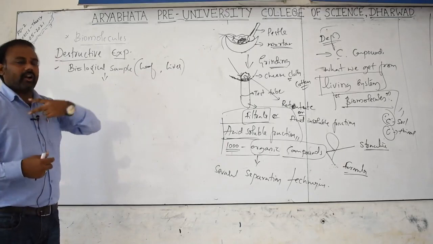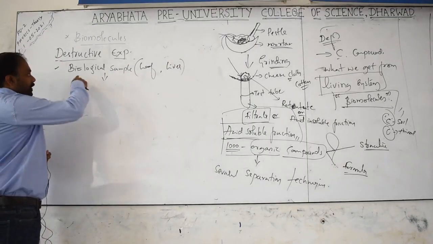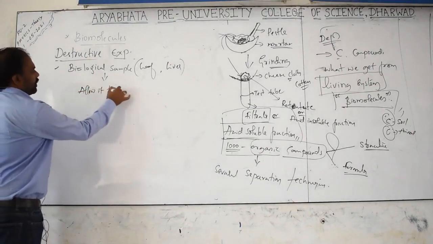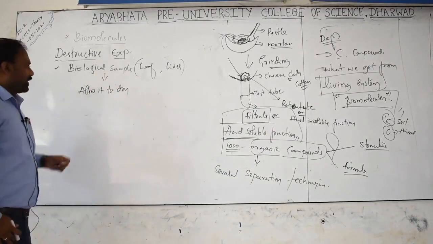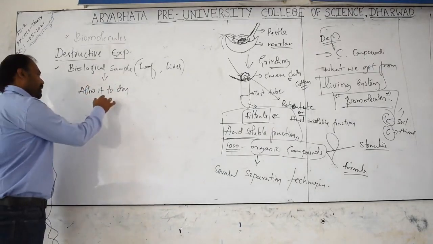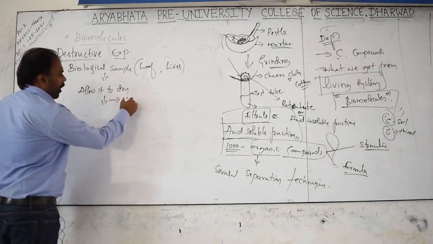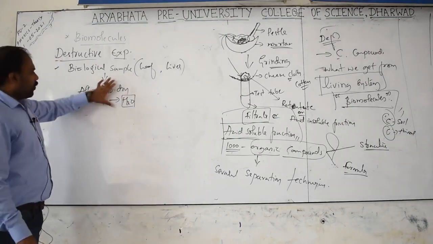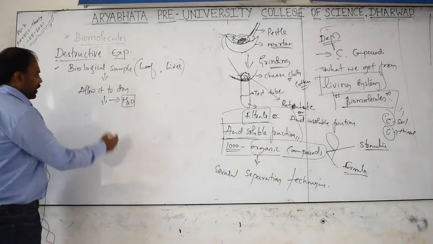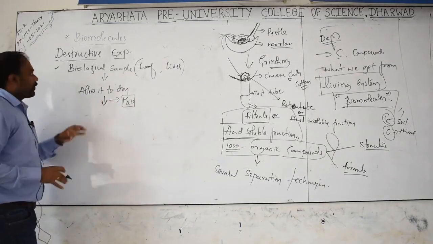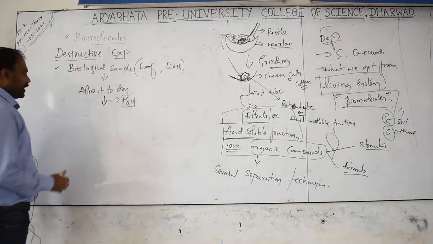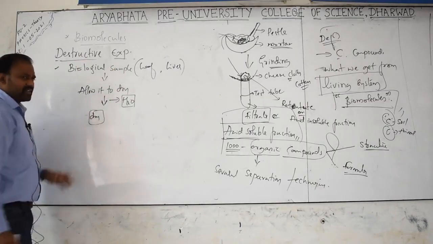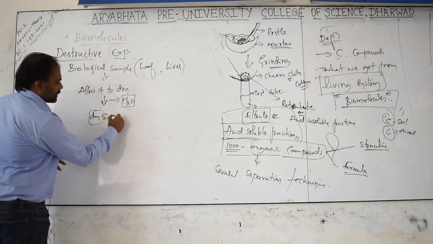After collecting or selecting the biological sample, allow it to dry. So what happens when you allow it to dry? Within a span of time, all the water will evaporate out. Am I right or wrong? Definitely after a certain time all the water is removed from the biological sample, so what we get is the same biological sample, but completely dry. Yes or no? We can call it a dry sample.